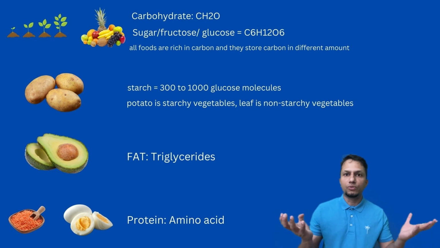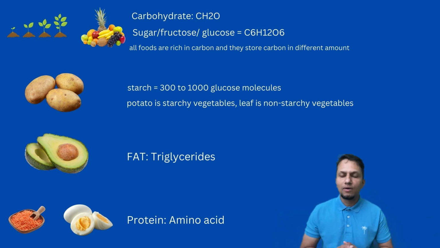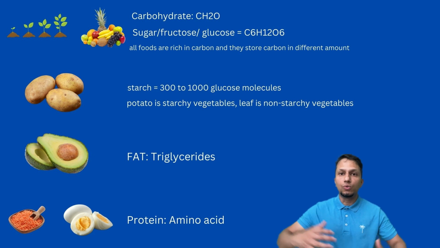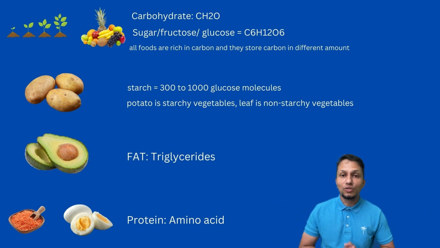Rice is not fructose, right? Why? Rice is called what? Rice is called starches. Why starches? Because rice has almost 300 to 600 sugar molecules. One sugar molecule, as I said, is 6 carbon, but rice has almost 300 to 600 of these sugar molecules, and that's why it's called starches. Because when the plant takes this carbon, it stores it.